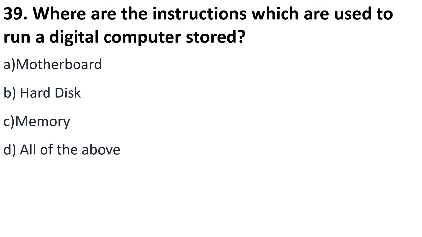Where are the instructions which are used to run a digital computer stored? Motherboard, hard disk, memory, or all of the above? The right answer to this question is option C, memory. The digital computer, students, works by counting, comparing, or manipulating various digits, okay? And their combinations and the instructions are stored in the memory. That is why C is the answer.